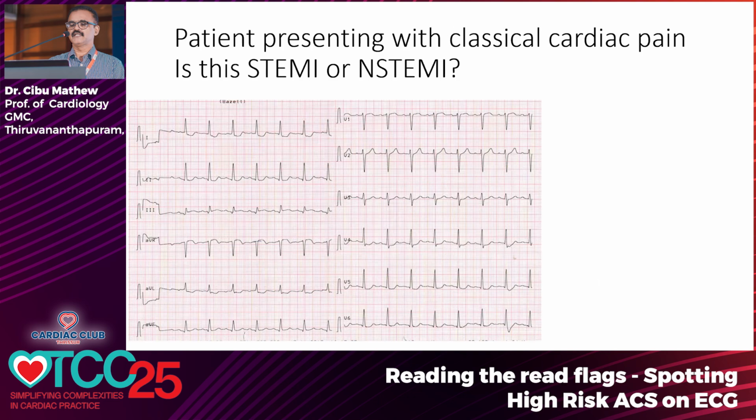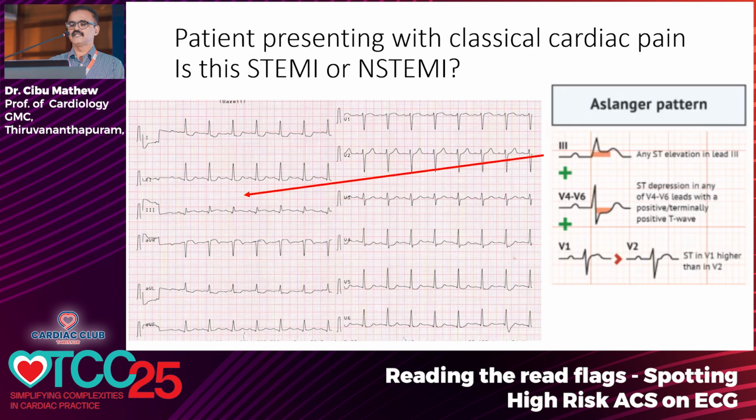Another ECG. This patient has got a classical cardiac pain. You are diagnosing myocardial infarction. Look at the ECG, not much ST segment elevation. There is an ST segment elevation in lead 3, some ST elevation in aVR. But if you look carefully, there is ST segment depression in V4, V5, V6. And there is ST segment elevation in lead 3 only. This is known as an Aslanger pattern. This Aslanger pattern is associated with a circumflex occlusion or RCA occlusion and also associated with multivessel disease.